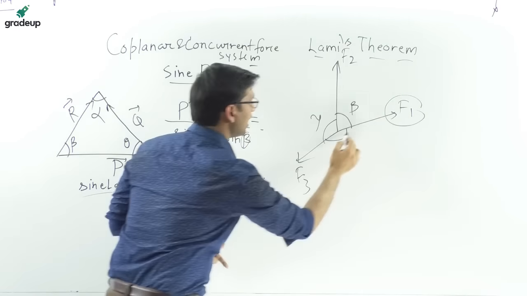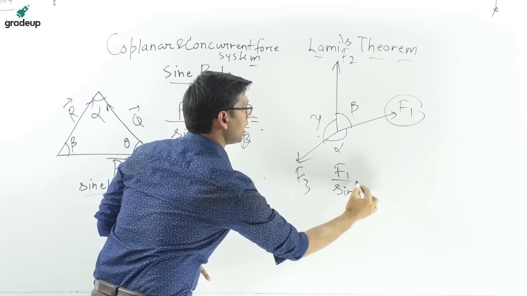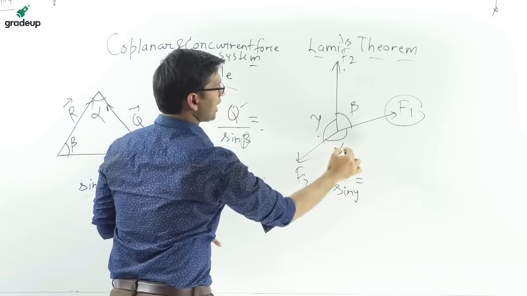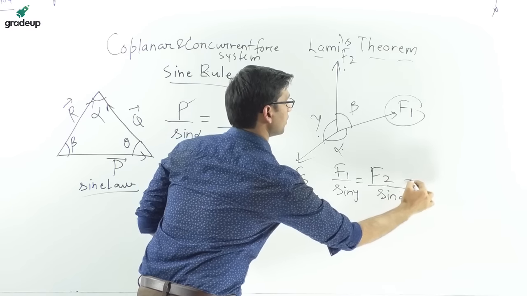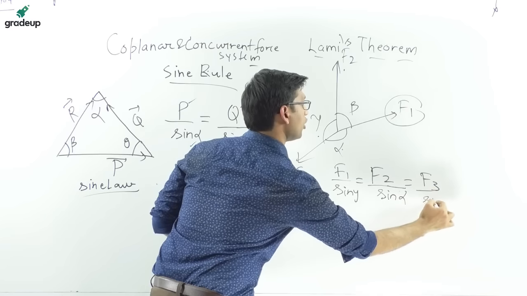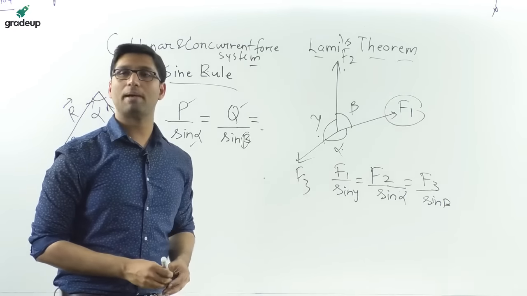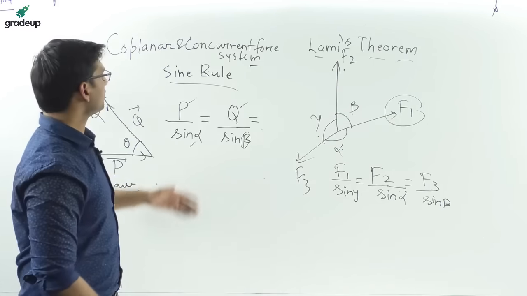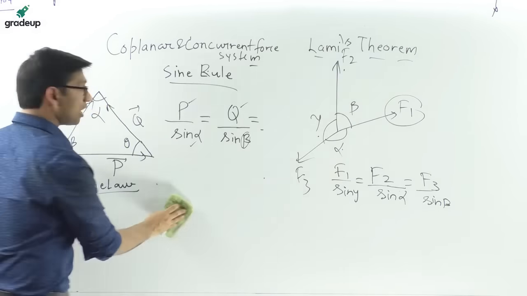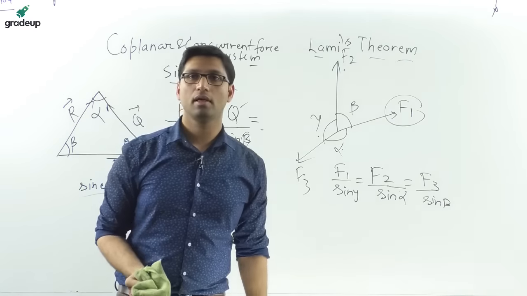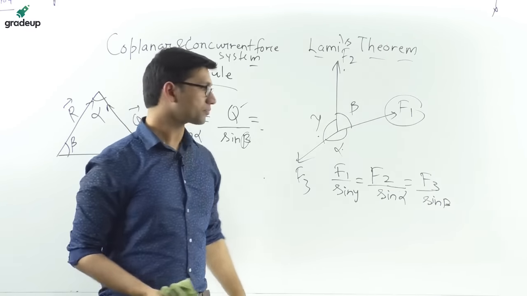F1, that is force F1, and the opposite angle is gamma. So F1 over sine of gamma will be equal to F2 over sine of alpha will be equal to F3 over sine of beta. So this is called Lami's theorem when applied to a coplanar and concurrent force system. So this was all about different laws of forces and different systems of forces, and how to find the resultant of the force.